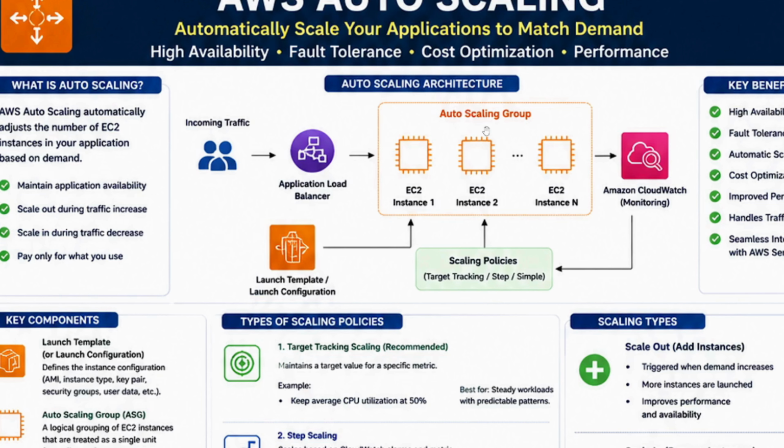So here the auto scaling will trigger, based on the number that I have set. I might say add one more instance if the CPU utilization goes up, or add two more instances if the CPU utilization goes above a certain percentage. All of this triggers automatically, and the instances will be launched. Since it is behind the application load balancer, it can understand that there are new instances and it will keep serving the traffic. So this is how it will work.